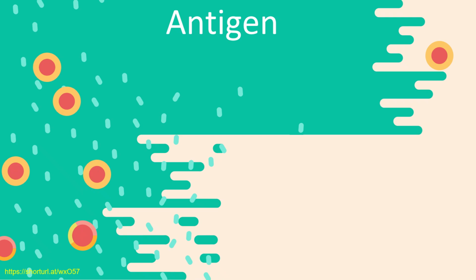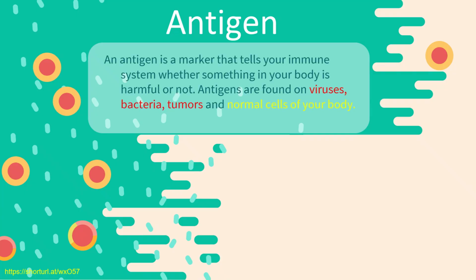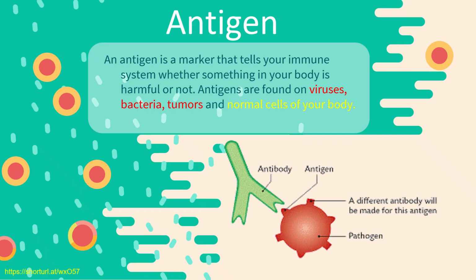Care workers, it's important for us to discuss the artificial active aspect of giving immunity or boosting immunity. So in order for us to do that, we have to understand the antigen-antibody interface or how the immune system reacts. So basically, an antigen is a marker that tells your immune system whether something is foreign or not, whether it's a pathogen, a bacteria, a virus, or a fungi that invades your body. So it's basically something that identifies foreigners that enter your body.